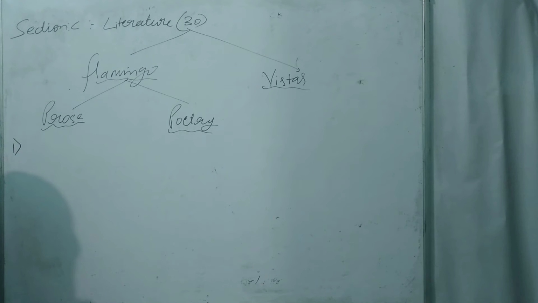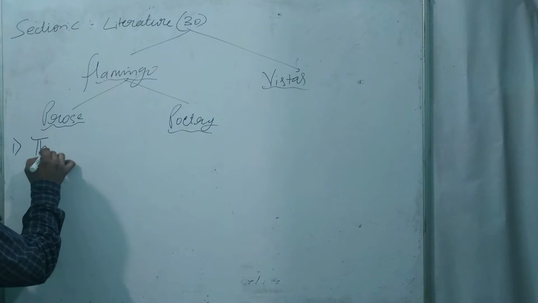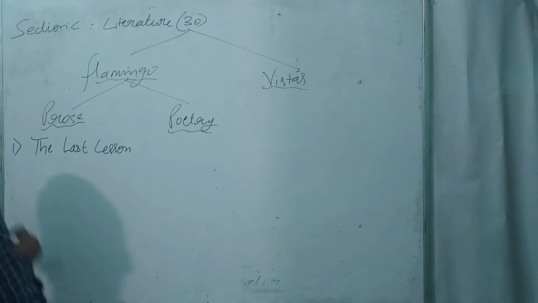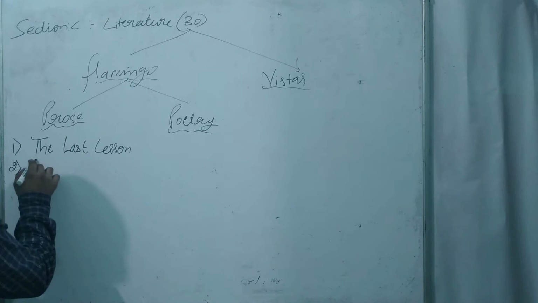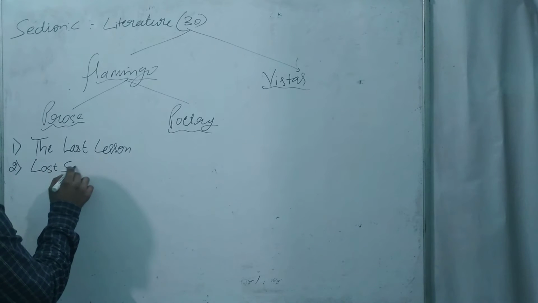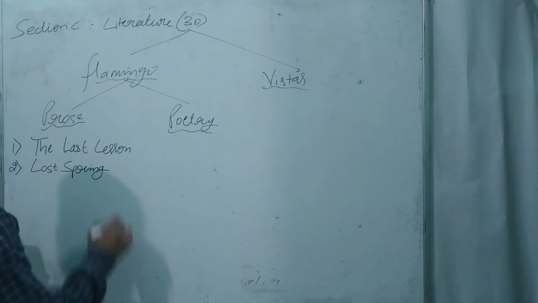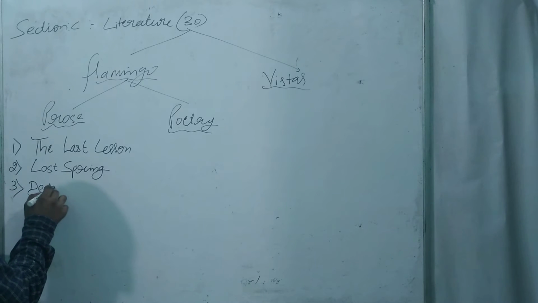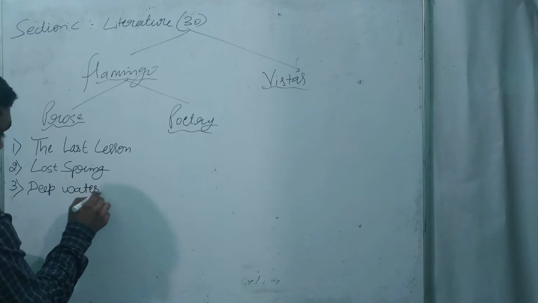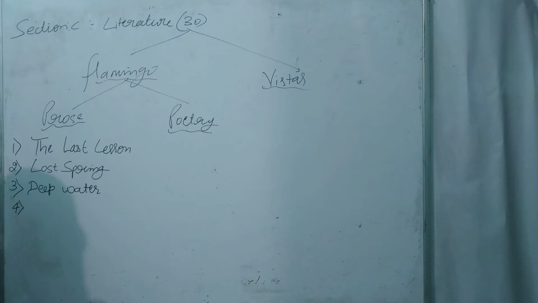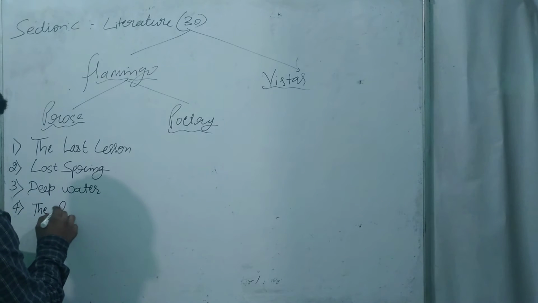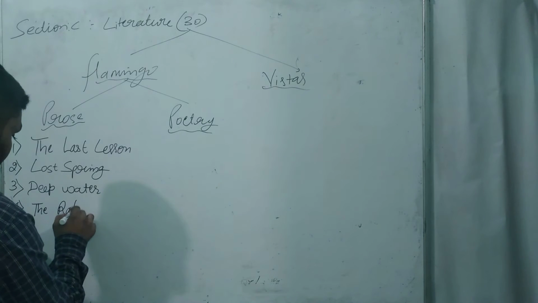The first topic is The Last Lesson. Second, Lost Spring. Third, Deep Water. Fourth, The Rat Trap.